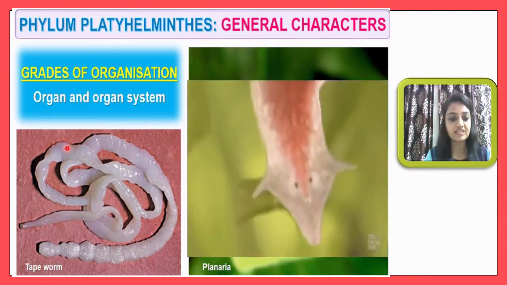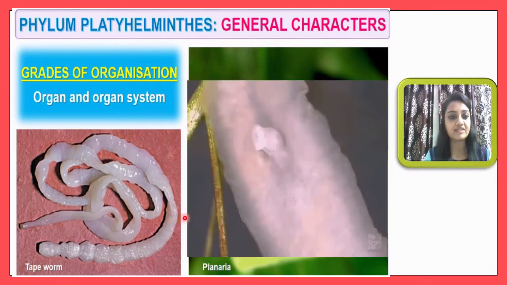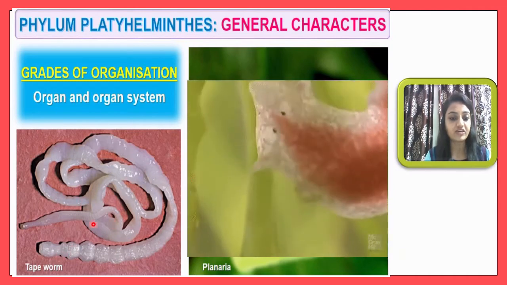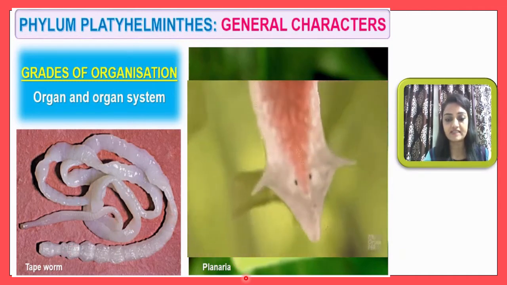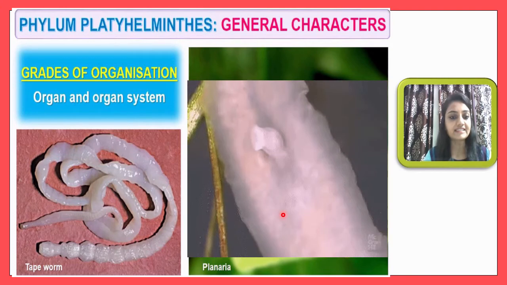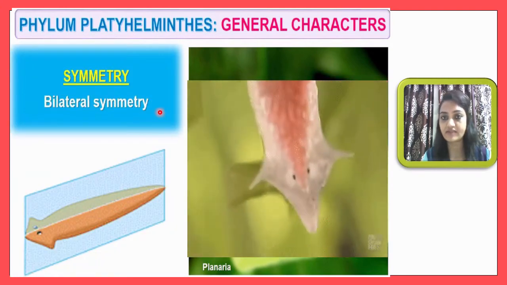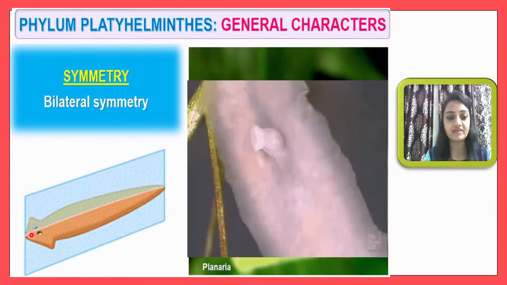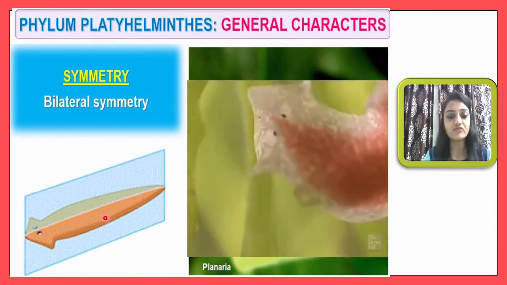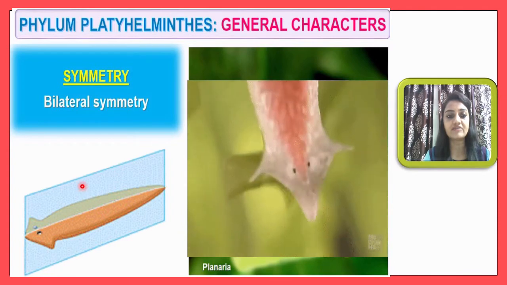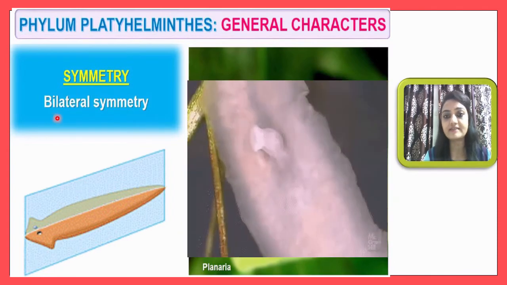And here you can see two examples which are included in this phylum. This is a photograph of a tapeworm, and here you can see a planaria. Next is symmetry. Here you will observe bilateral symmetry. If you draw a line along the middle axis, you will get two equal parts. That's why we say the symmetry is bilateral symmetry.